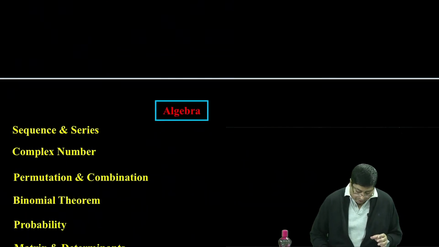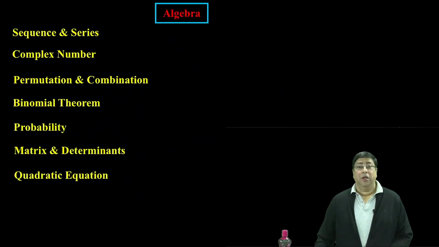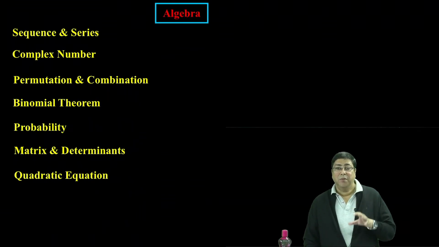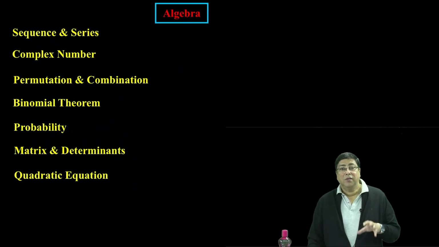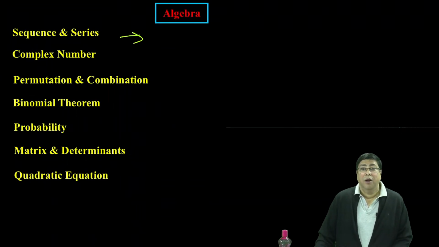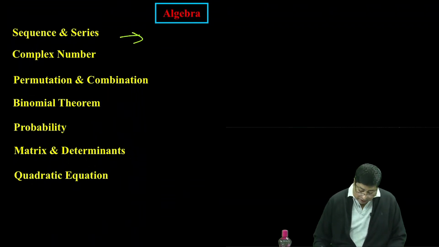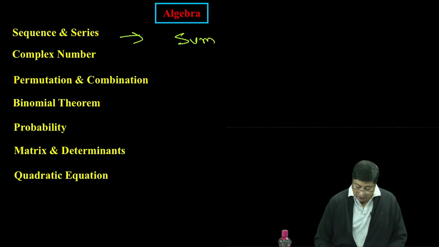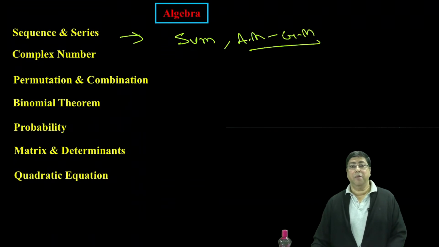Now we'll come to the algebra. So in entrance examination, generally it is seen that maximum weightage, maximum percentage of questions are coming from this algebra. So we have to focus on some specific portion of algebra. For example, sequence and series. It is very important chapter, not only one question, more than one questions are coming. Okay. So in sequence and series, this is the summation of the series, that is the sigma based question, and AM-GM relationship, these are very important. Okay.